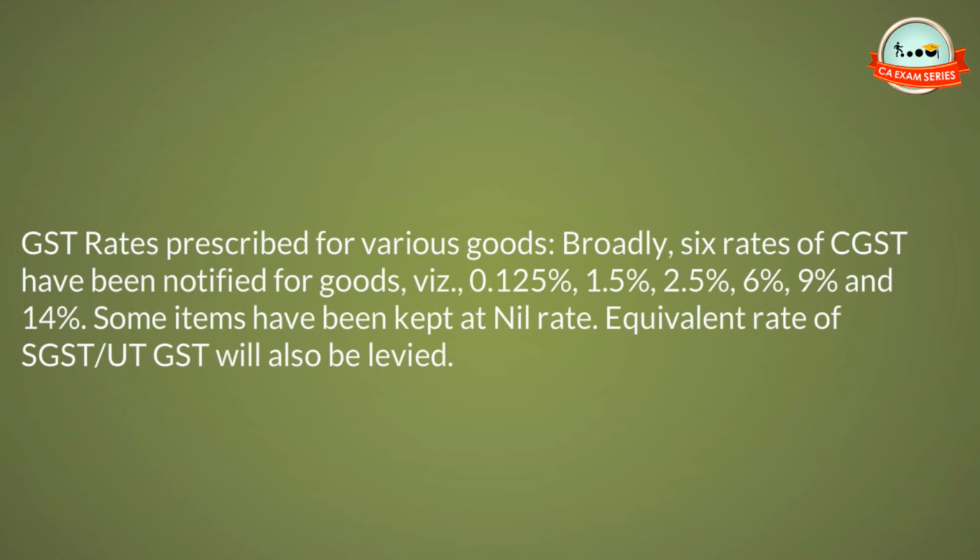GST rates prescribed for various goods. Broadly, 6 rates of CGST have been notified for goods, viz. 0.125%, 1.5%, 2.5%, 6%, 9% and 14%. Some items have been kept at nil rate. Equivalent rate of SGST-UT GST will also be levied.